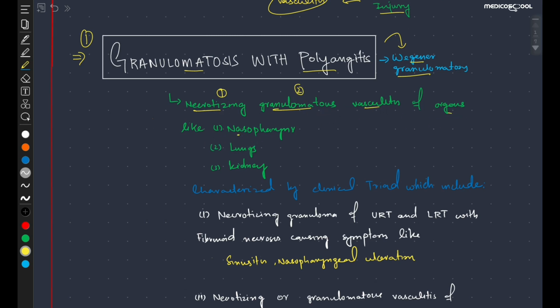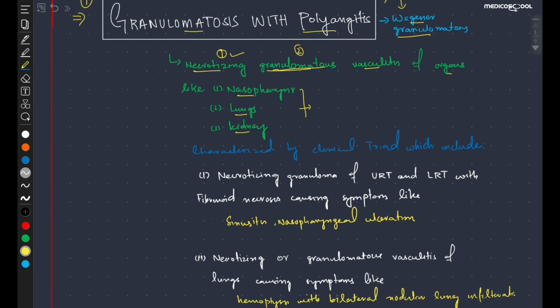organs like nasopharynx, lungs and kidneys. They are mostly involved: nasopharynx, lungs and kidney. It is a necrotizing, it means that there will be necrosis, and granulomatosis, and there will be a chronic inflammation, vasculitis of organs like nasopharynx, lungs and kidney.